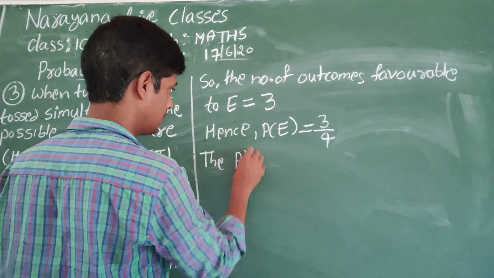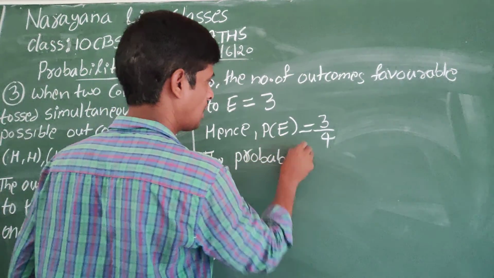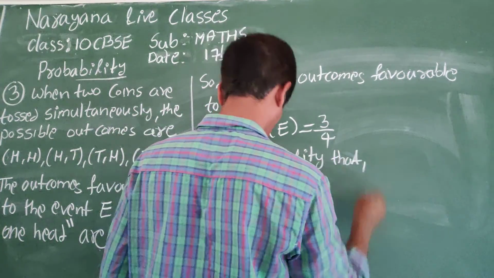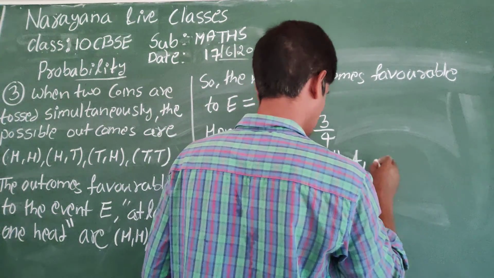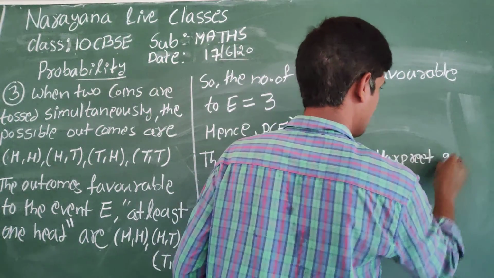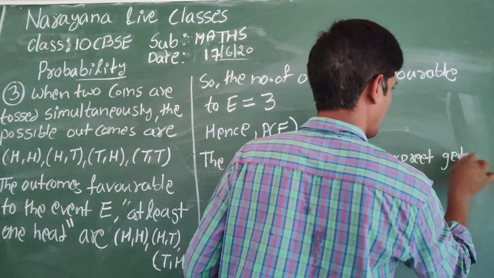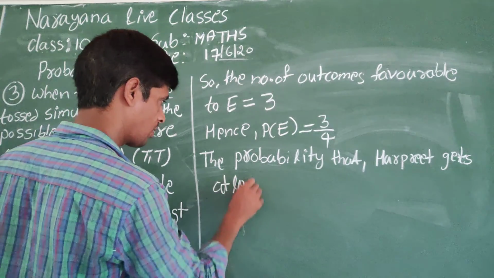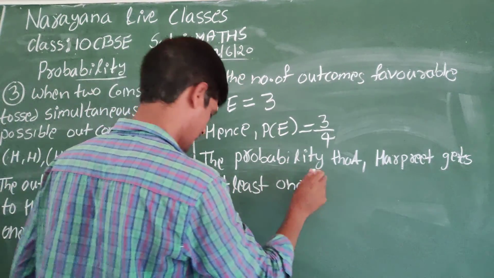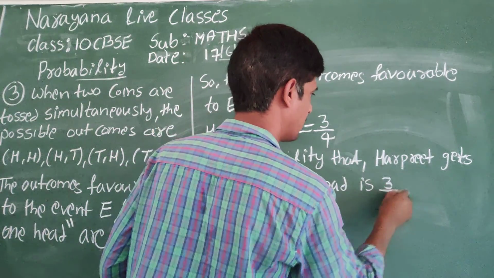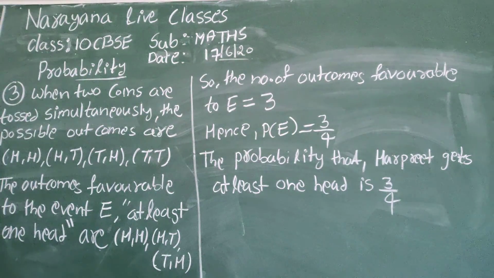The probability that Harpreet gets at least 1 head is 3 by 4. Have a look at the question and solution once.